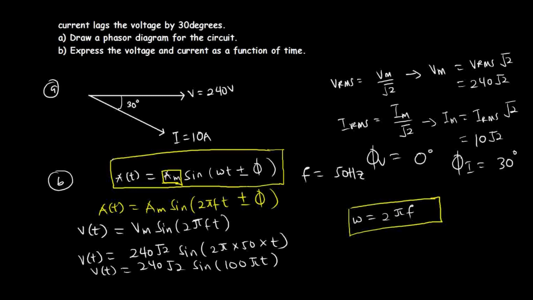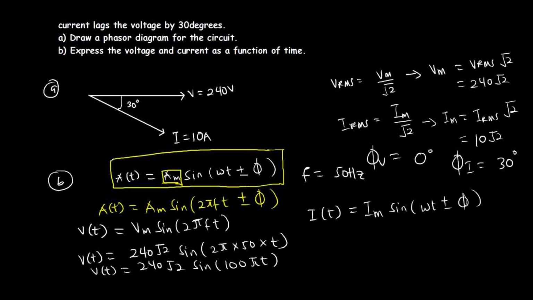We are going to do the same for the current also. Let's look at how you are going to do this. So for the current as a function of time, I have I of t. This will be I m, or the peak value, multiplying sine of omega t plus or minus the phase angle.